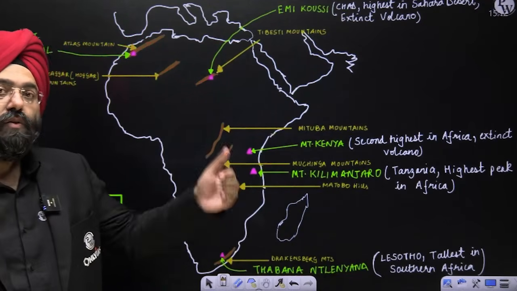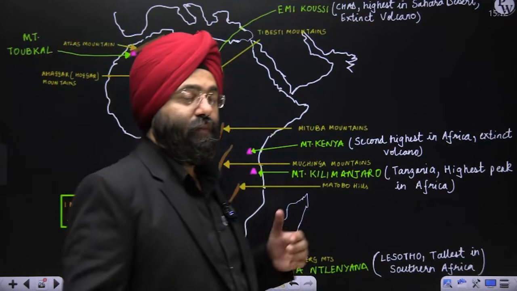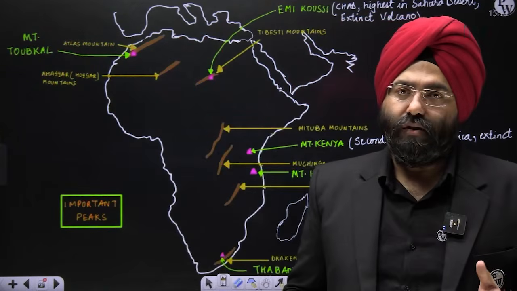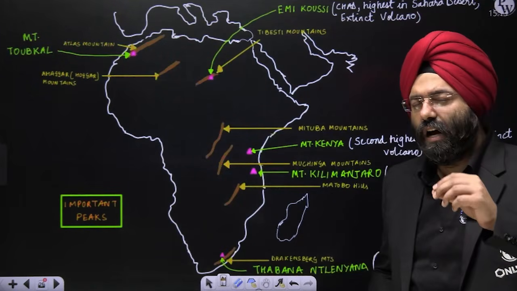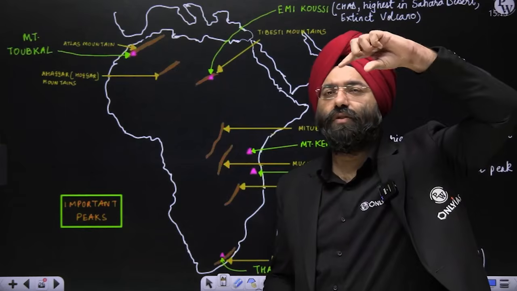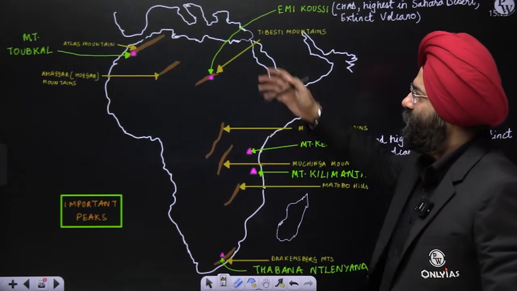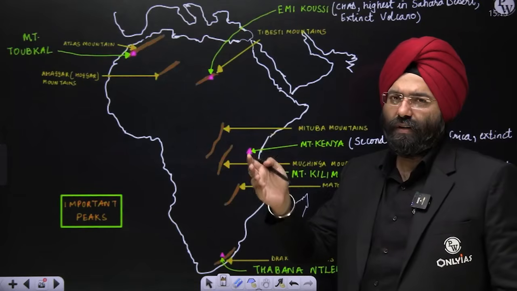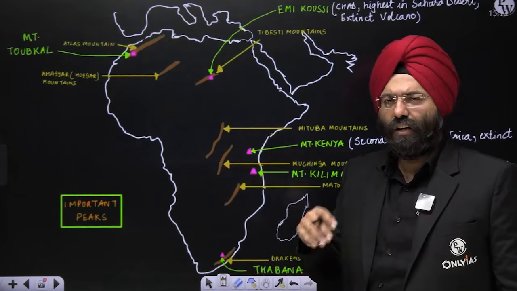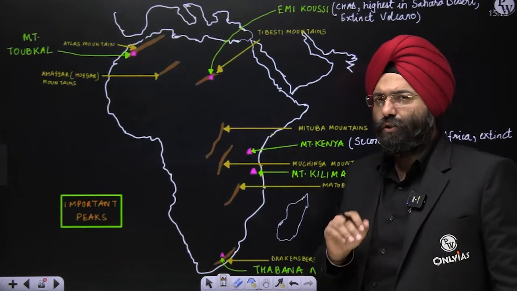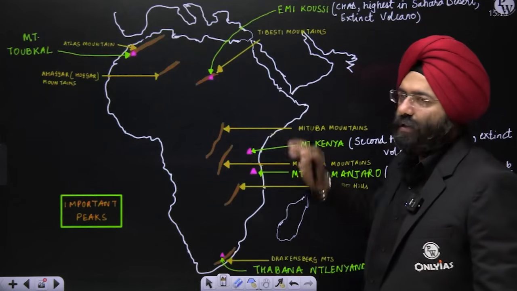We have done the mountain ranges, that is important, but along with it, doing the peaks is also very important, because these can be asked. They very commonly ask you, they'll mention a mountain peak and ask in which mountain range it is present, or where it is present, which continent it is present. Very often they ask the continents only. So you should be well aware where all these mountains are present.